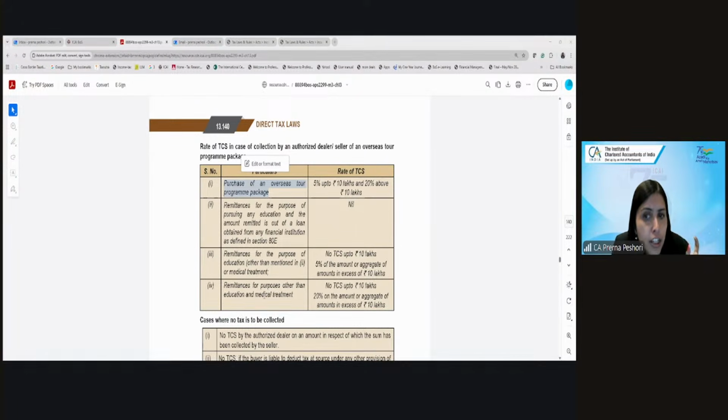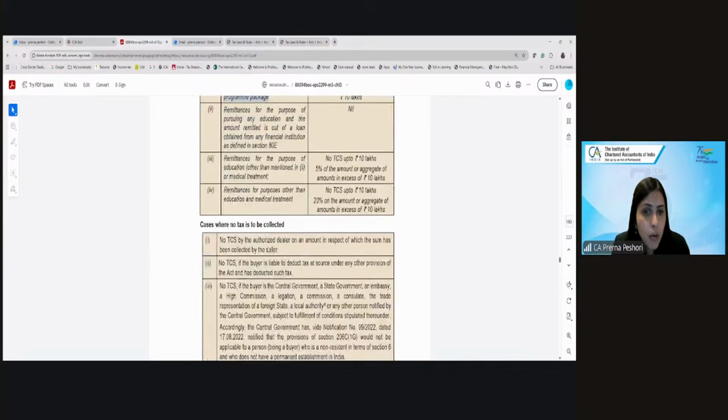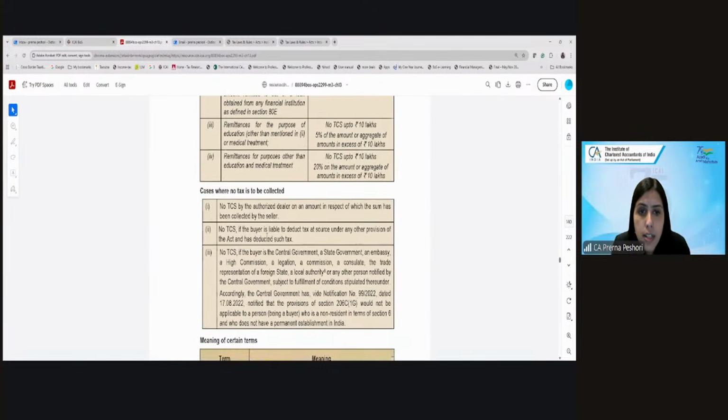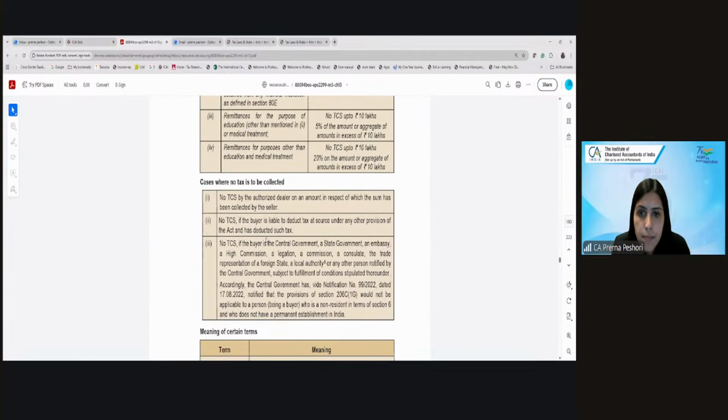And if it is for the purposes of education and medical treatment, which is education other than loan, it will be no TCS up till 10 lakh and over and above that, 5%. Clear? Any question, any doubt? Clear, ma'am. Okay, all the students, is it clear? Clear. Okay.